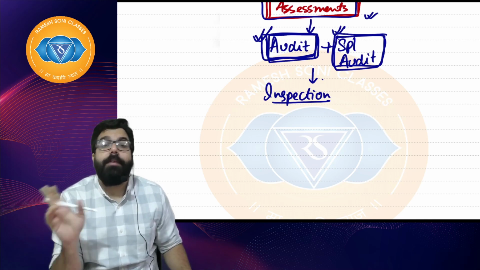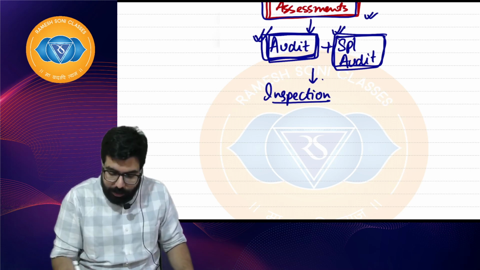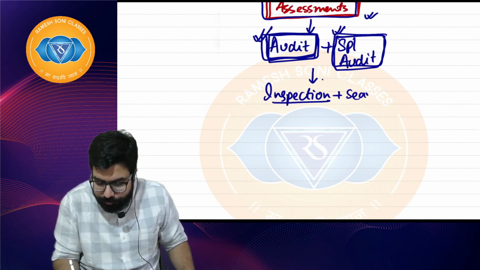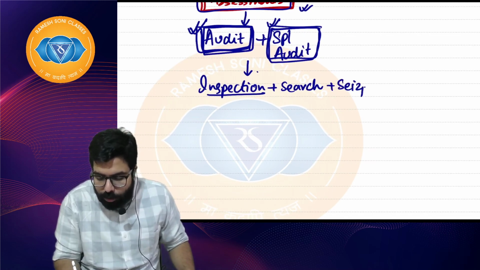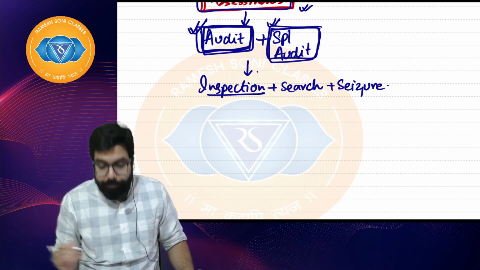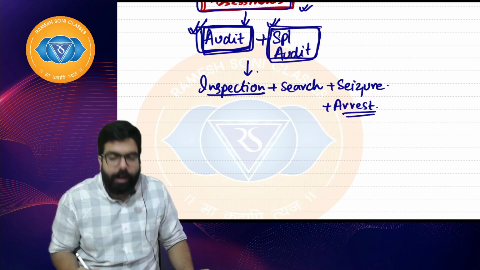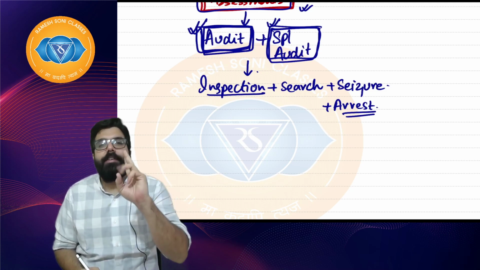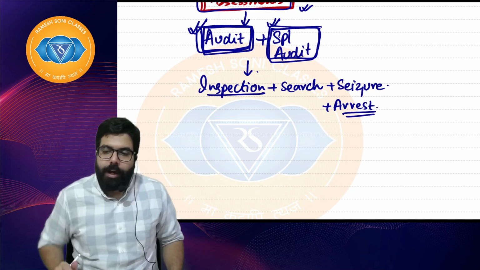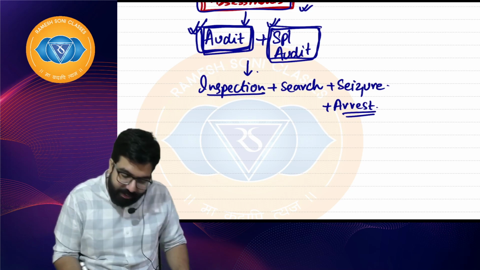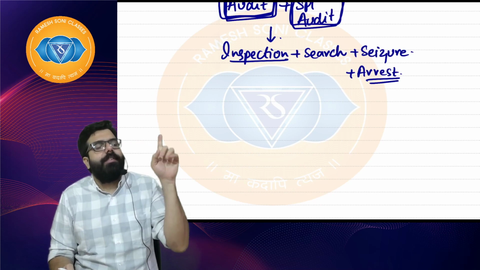So if during an inspection they have any doubt, then they will go ahead and conduct a search. During the search, they can go ahead and seize documents also. So there can be seizure. And they can also arrest you. I hope everyone is clear. So inspection, search, seizure and arrest is the next chapter. Right, everyone? Now, after this, department will call you, Ramesh, listen.